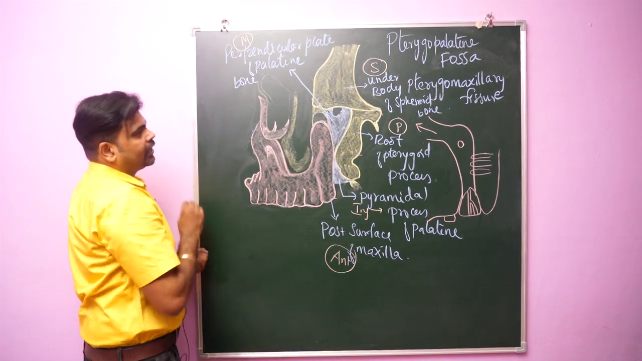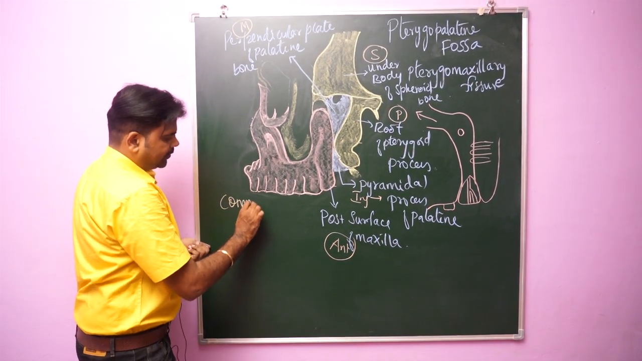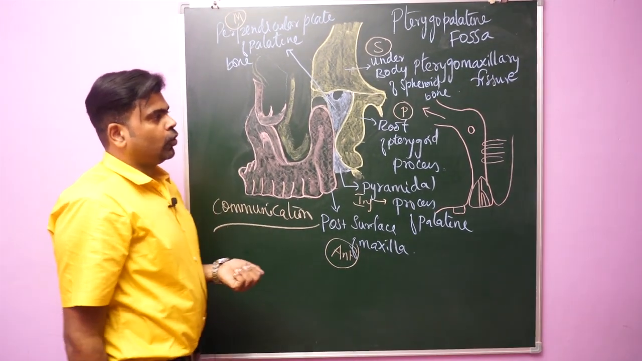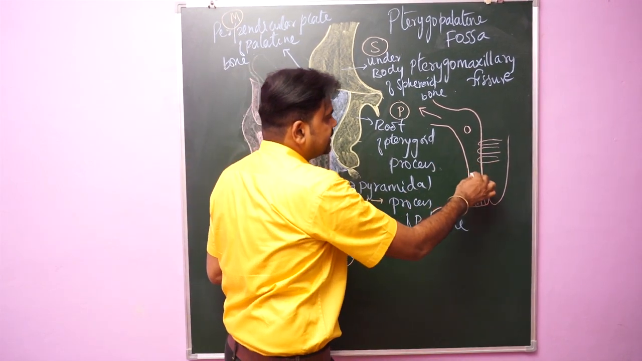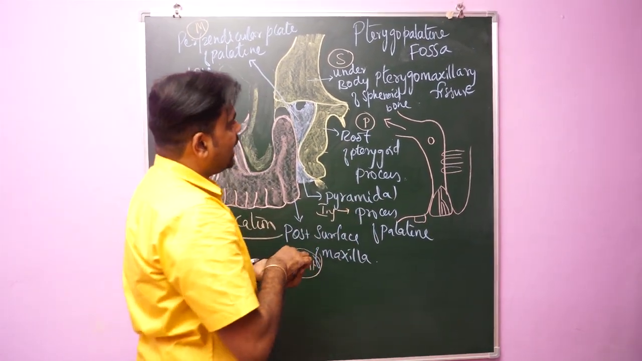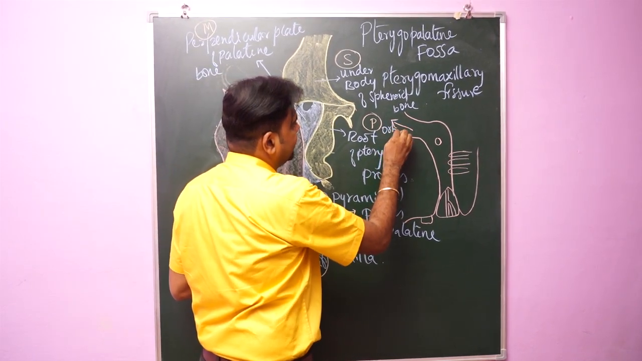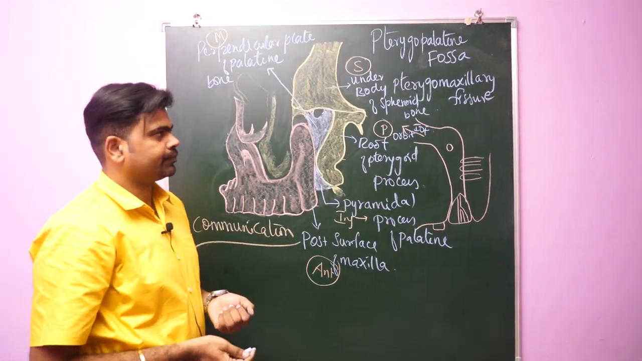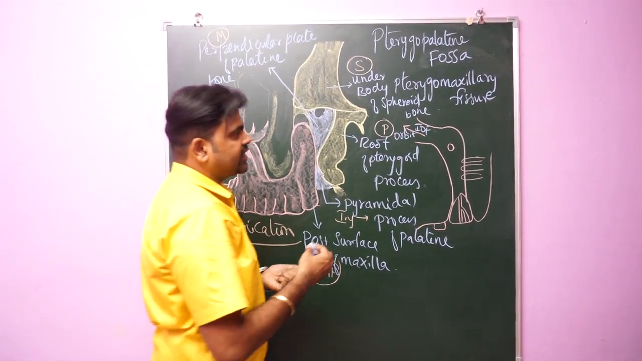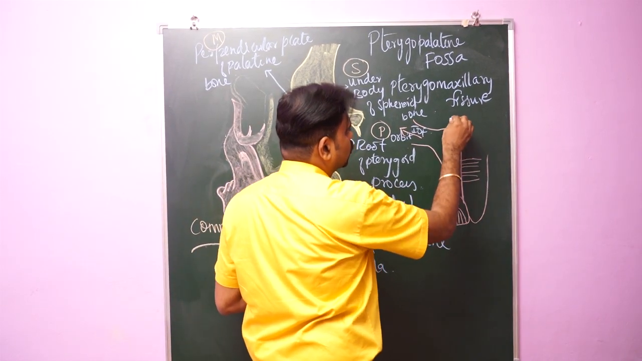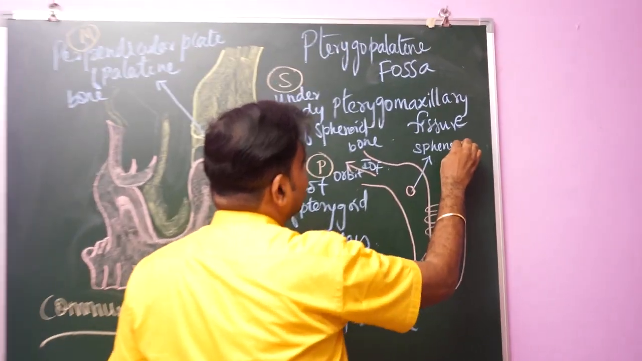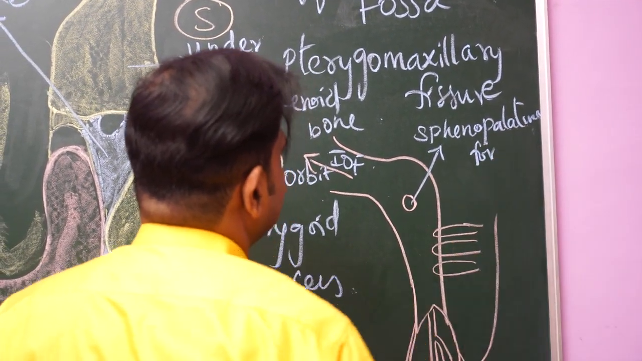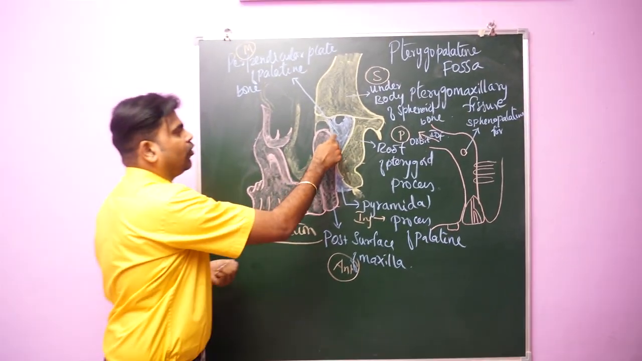Next we'll go for communications. So the pterygopalatine fossa, imagine this is the fossa now. Anteriorly it communicates with the orbit through the inferior orbital fissure. Medially it communicates with the nasal cavity through an important foramen called the sphenopalatine foramen. This foramen is present in the perpendicular plate of the palatine bone.